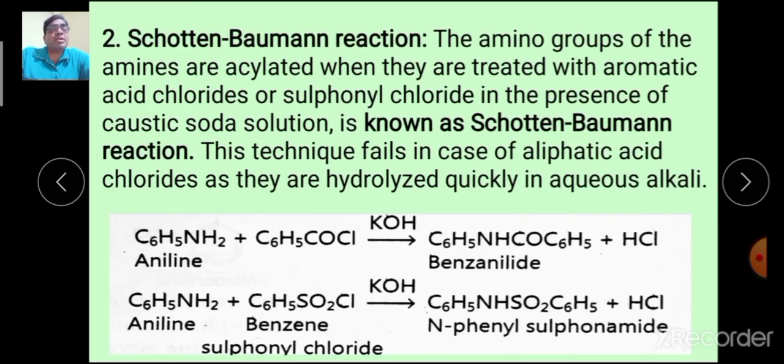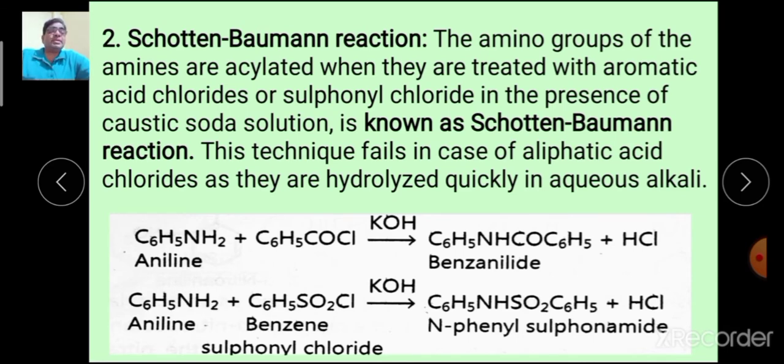The second is Schotten-Baumann reaction. Here, the amino group of the amines are acylated when treated with aromatic acid chlorides or sulfonyl chloride in the presence of caustic soda solution. The technique fails in case of aliphatic acid chlorides.